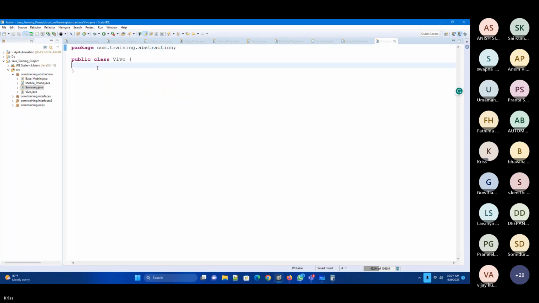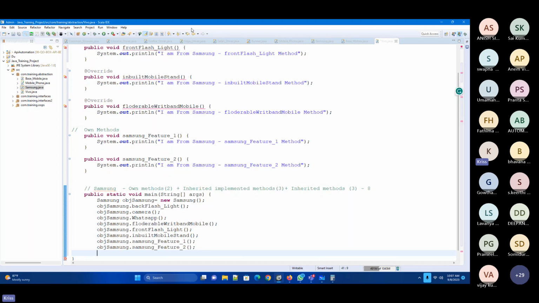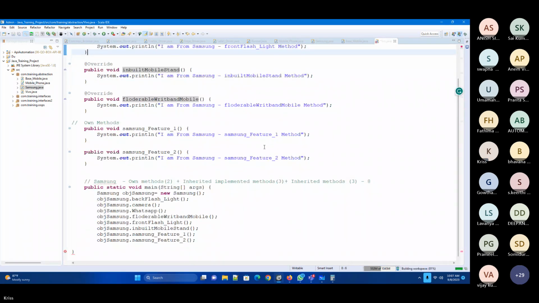Now here I need to extends mobile phone. When I created system by error message, I'm missing places.